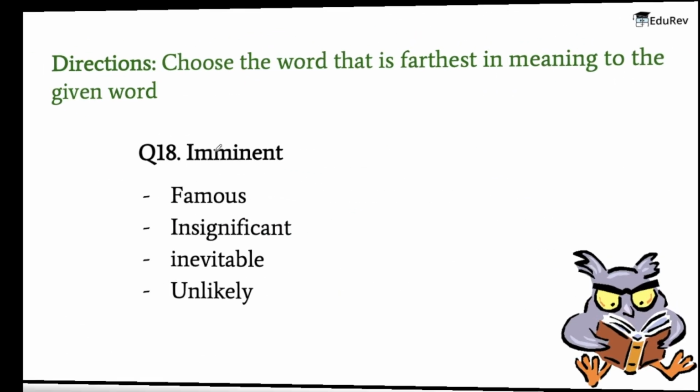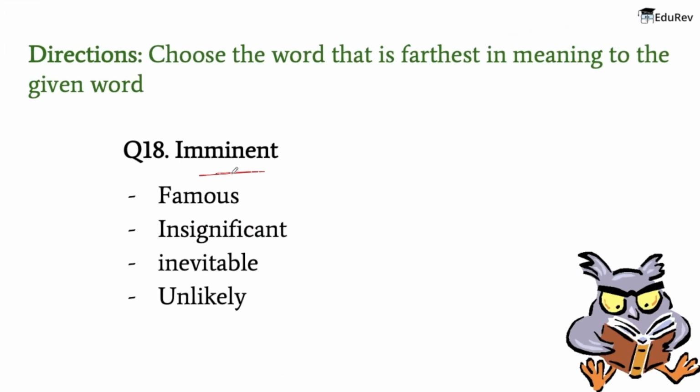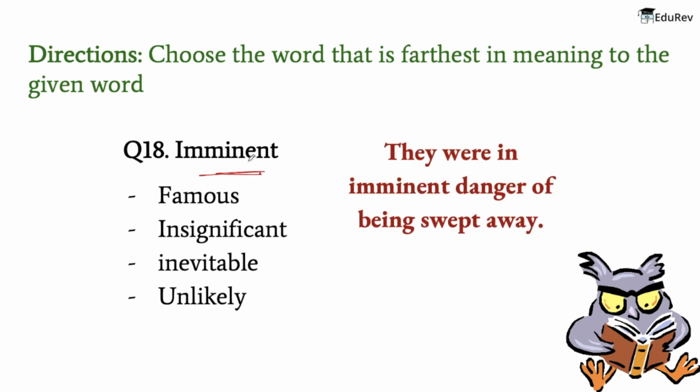Let's move on to the next word, that is imminent. Now the meaning of this word is something that is about to happen, something that is likely to happen. So the example is: they were in imminent danger of being swept away.